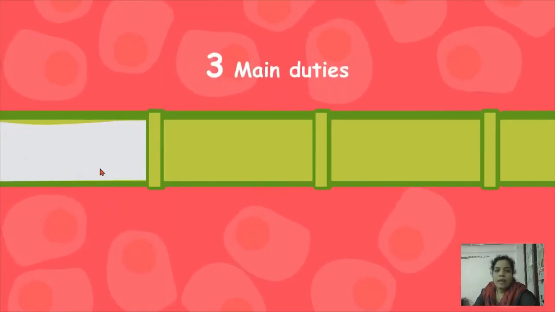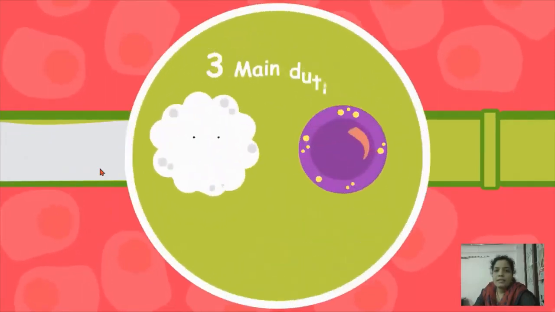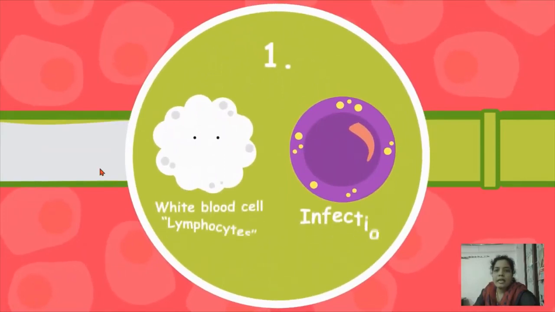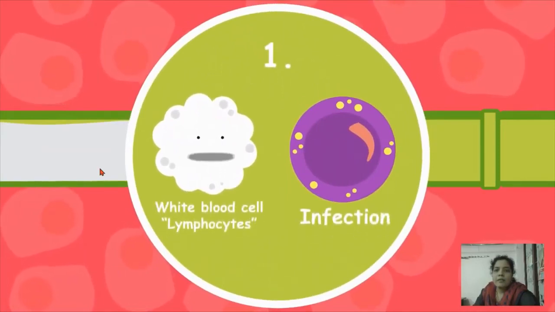Now this lymph has three main functions. The first function is fighting infection. You know about lymphocytes, is it?